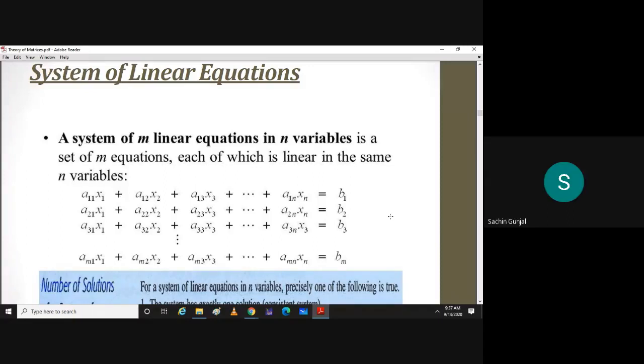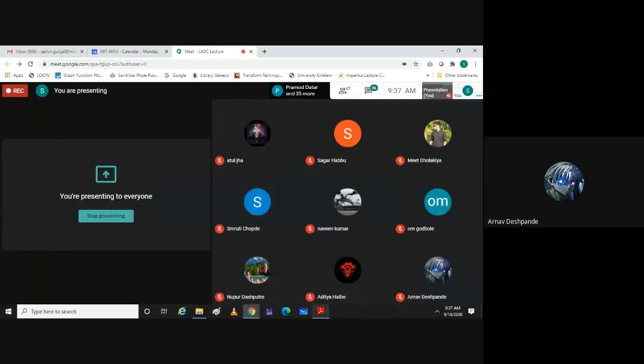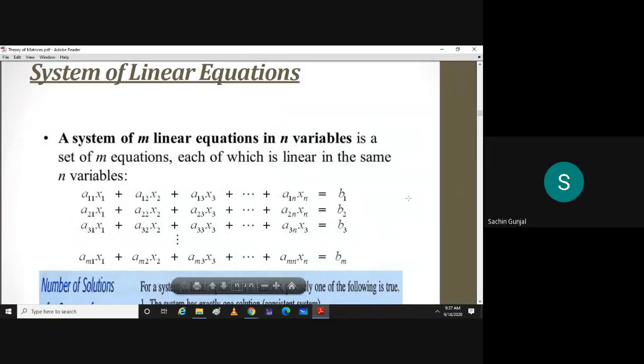0 would be a solution. So it would be a trivial solution. Very good. Okay, so write down one statement. If b1, b2, b3 up to bm all are 0, then that system is called a homogeneous system, and it will always have a solution.